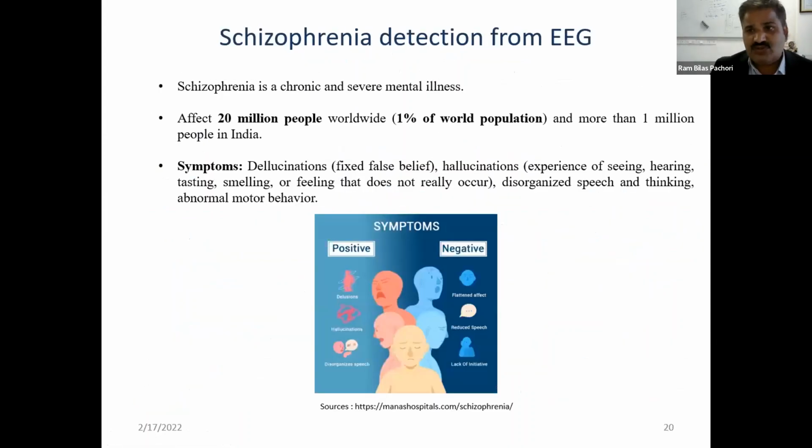And after this, we applied this multivariate filtering method for schizophrenia detection using EEG signals. Schizophrenia is a serious disease. It affects around 20 million people in the world, which is 1% of the world population. It has symptoms like hallucinations, hearing, tasting, smelling, or feeling things that do not really occur, disorganized speech and thinking, and abnormal motor behavior.